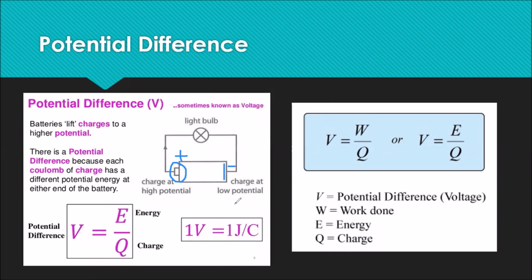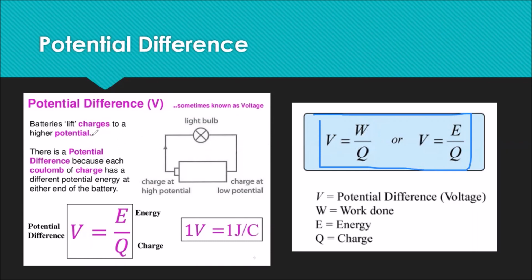Between these two terminals, there is potential. And what exactly is potential? Potential is basically work done to move a charge. So much work we are doing to move a charge from one end to the other end is called potential difference. It can also be termed as the energy required to move a charge from one point to the other, because work is the same as energy, because energy is the capacity to do work. You can see this is the formula for potential difference.